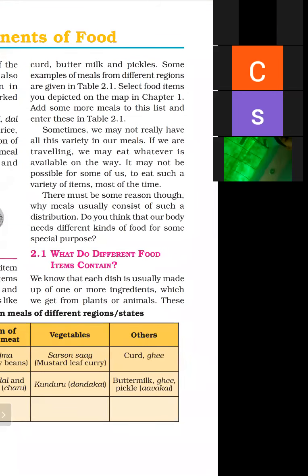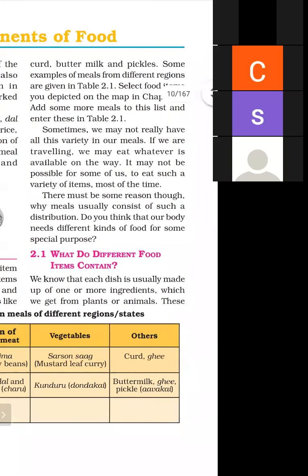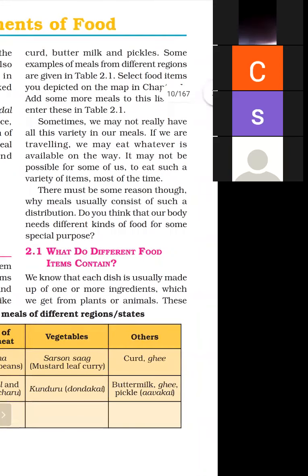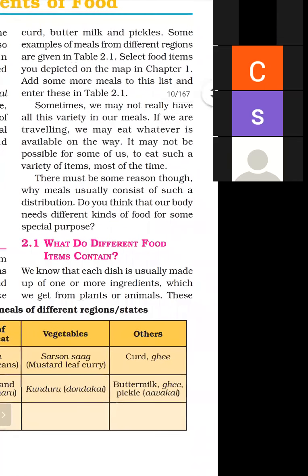So we have such a variety of foods, and this variety of foods is very necessary for body functions. Sometimes we may not really have all this variety in our meals. If we are traveling, then a variety of food cannot be available for us, so we have to eat whatever is available on the way. So there must be some reason why meals usually consist of such a distribution.